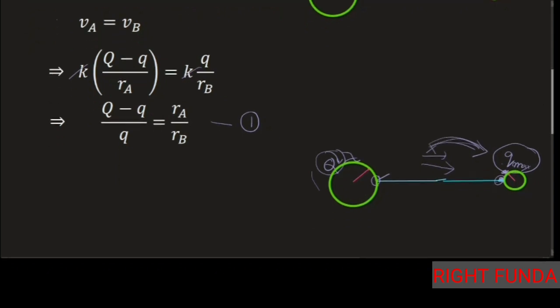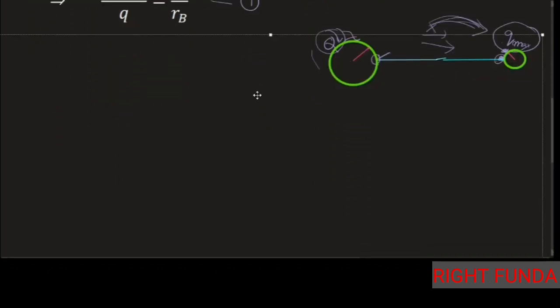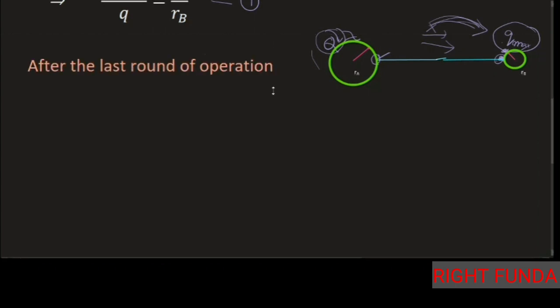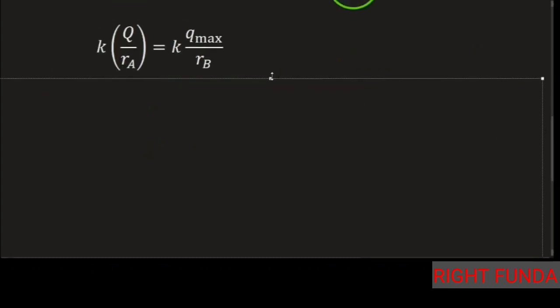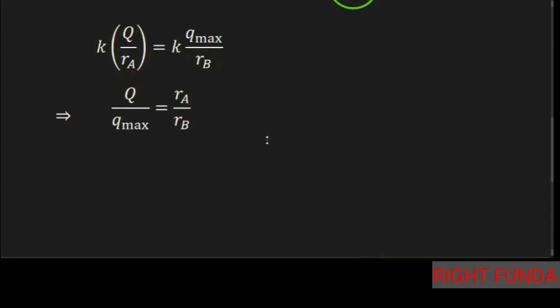So this is no longer a higher potential; the potentials are the same and no potential difference exists. After the final operation, once no further movement of charge takes place, we can write that the potentials are equal again. The first sphere has charge Q, and q max has gone to the other, so kQ by Ra should be equal to k q max by Rb. Here we equated two potentials, and from this we can write Q by q max is equal to Ra by Rb. Call this equation number 2.